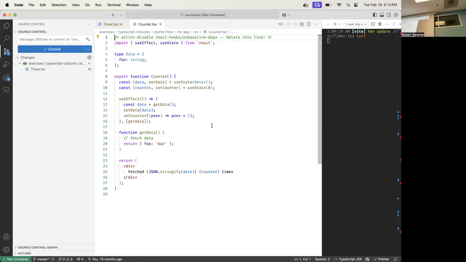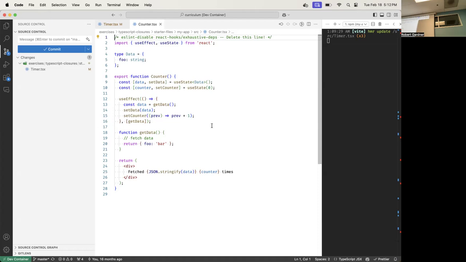Now you have to remember that every time a function reference is created, it is a new reference. That's the rule in JavaScript. So when I say get data, I'm going to look at this function and create a new reference to it, and that's what's going to get put in here.